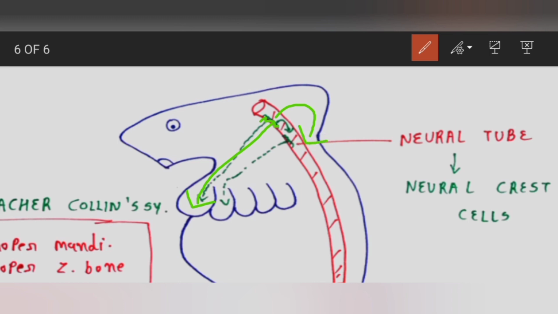Then they will migrate towards the second pharyngeal arch, and again the development of the second pharyngeal arch occurs. After the formation of the second pharyngeal arch, these cells will migrate again into the neural tube and then towards the third pharyngeal arch.